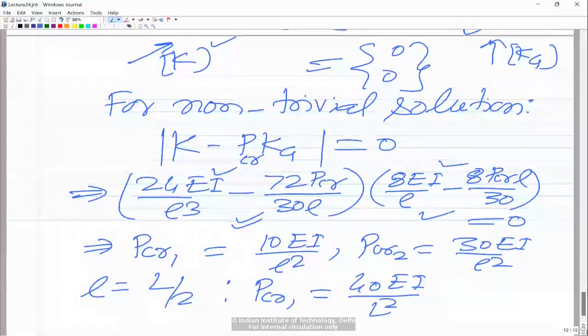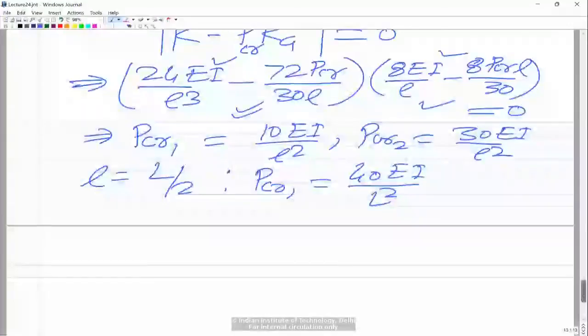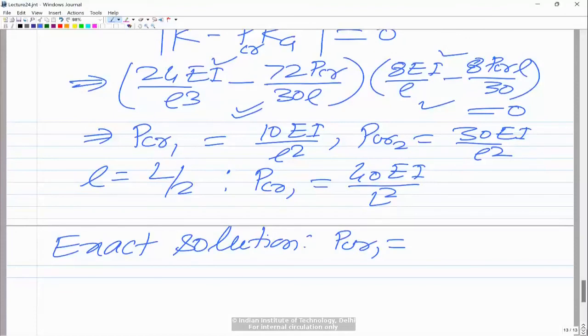Now, you would have done this in your strength of materials course. You know that for the exact solution, the lowest buckling load P critical 1 comes out as 4 pi square EI by L square for a fixed beam.